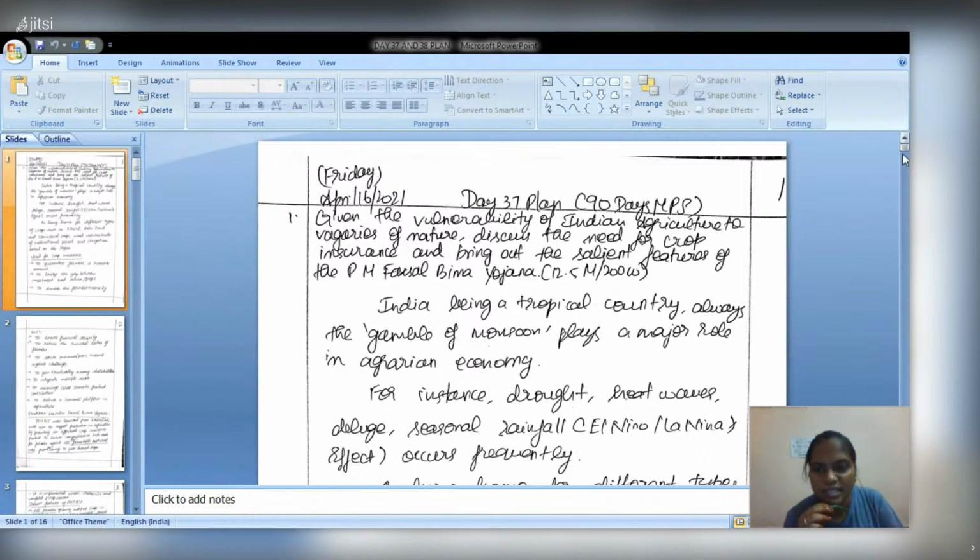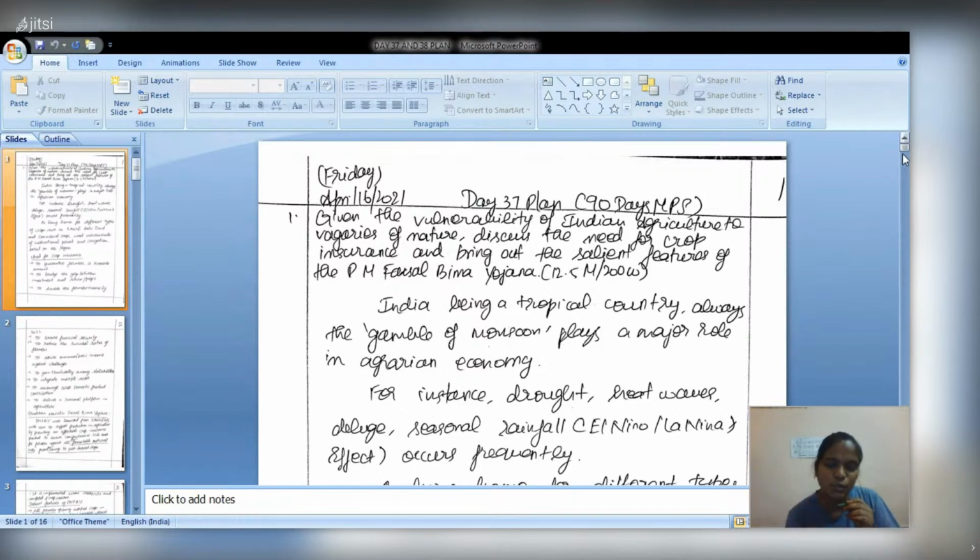For the salient features of PM Fasal Bima Yojana, if you just read the scheme itself, you will get the points. This is a very easy question to write, because we know how climate change and the gamble of monsoons are affecting our country's agrarian economy. We should discuss what issues farmers and agriculture are facing, why crop insurance is needed, and after that give the points from PM Fasal Bima Yojana.